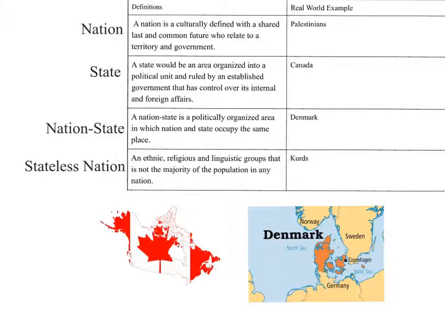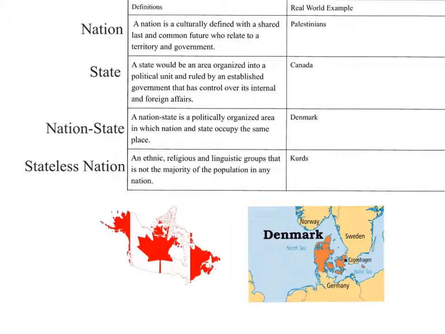A state would be an area organized into a political unit and ruled by an established government that has control over its internal and foreign affairs. A good example of this would be Canada because it has a major central government who takes control of all of the affairs for this country.